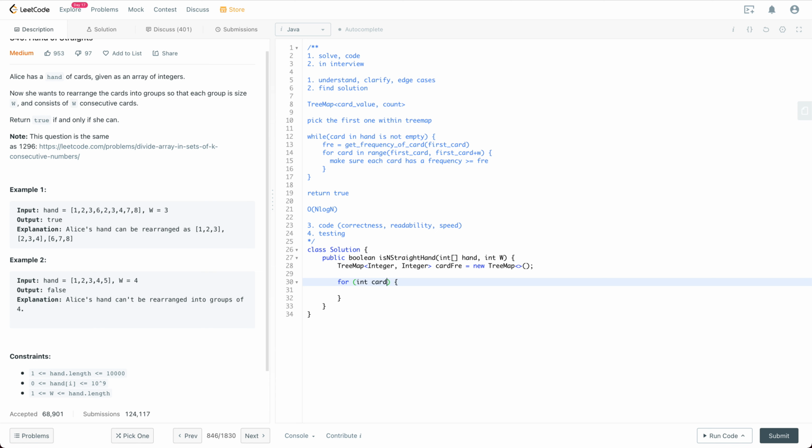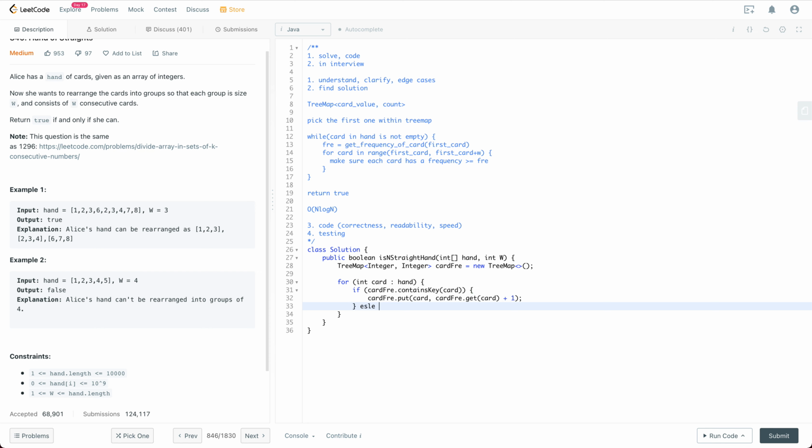So we have the card within the hand. If cardFreq contains the key of the card, then you're going to have cardFreq.put, the key is card, and the value is cardFrequency.get(card) plus 1.